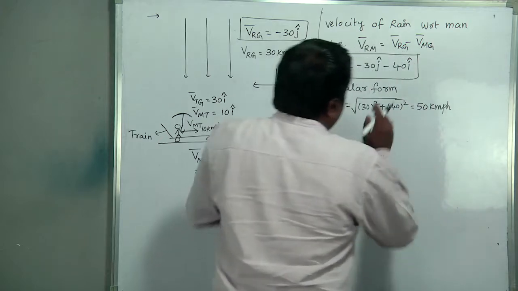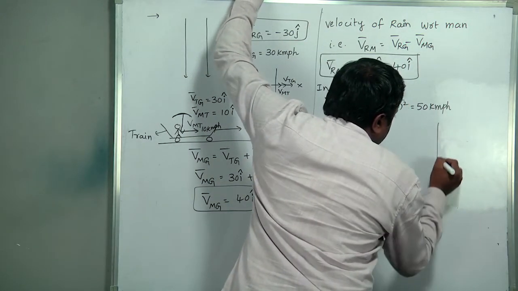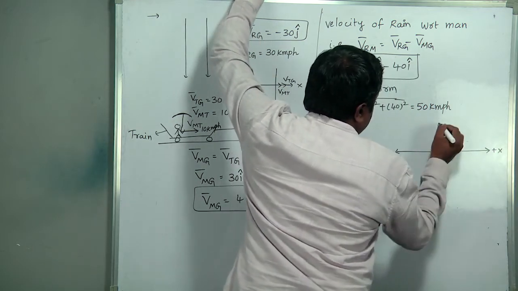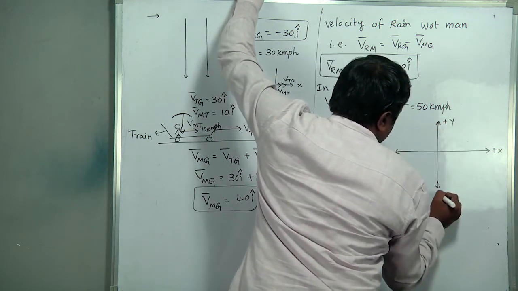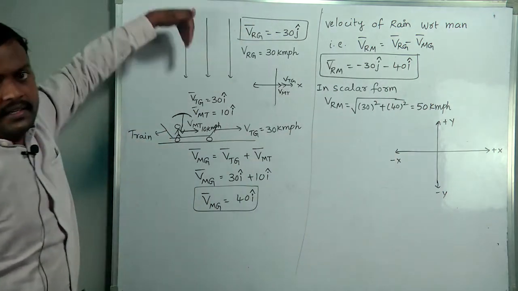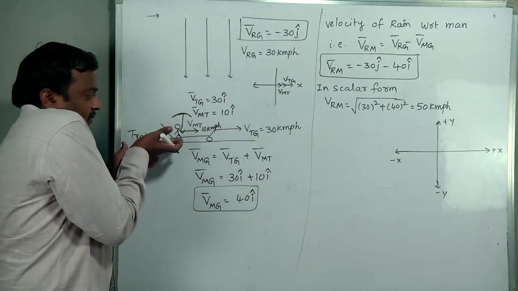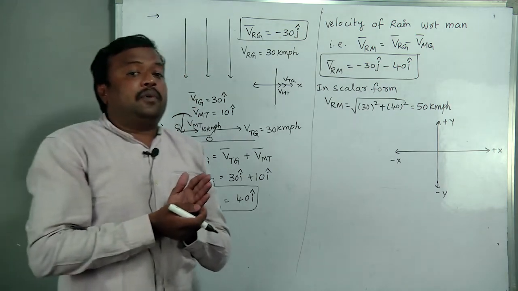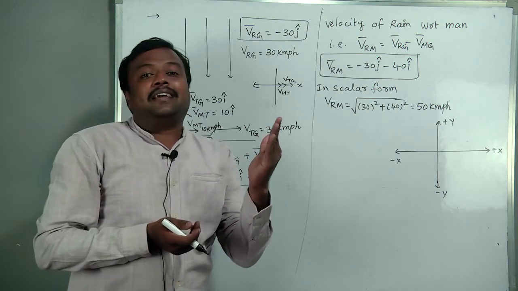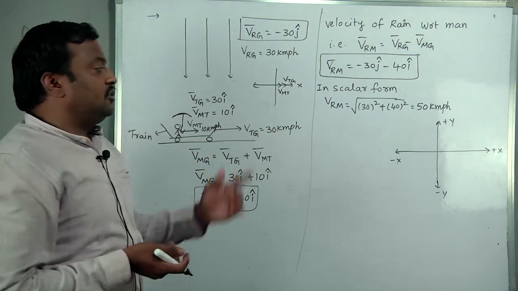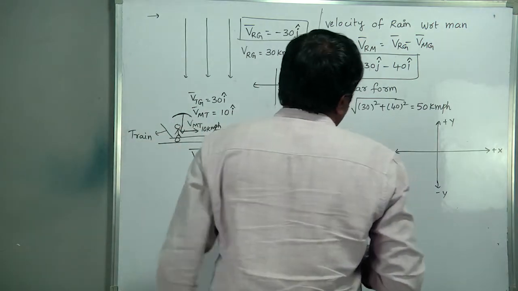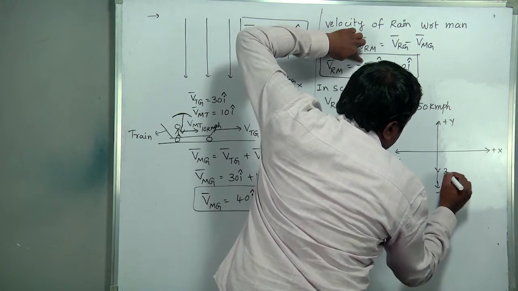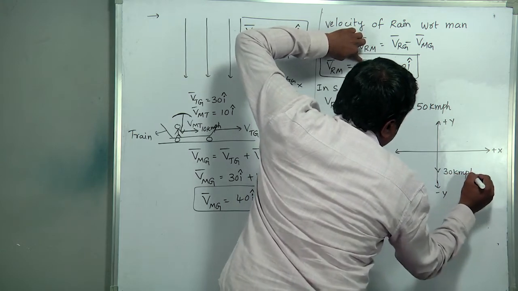So, see, draw this in a coordinate system like this: plus x, minus x, plus y, minus y. Actual rain falling is vertically downward, but with respect to this system, this rain will not seem to be vertically falling. It makes an angle with the vertical. So the final answer, minus 30 j means this is 30 kmph along the negative y axis.